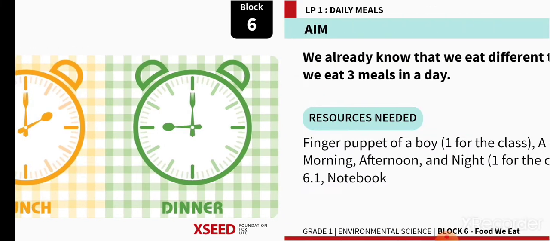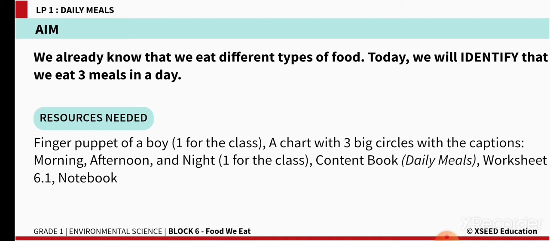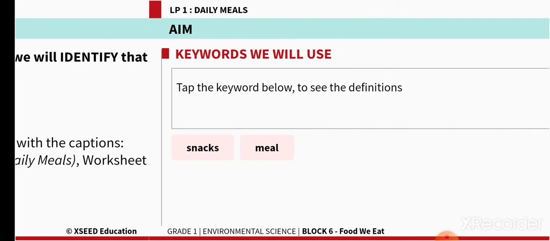Let us get started. Aim of today's class is, we already know that we eat different types of food. Today we will identify that we eat 3 meals in a day. So meals means what, children? The main food what we eat in a day. So let us try to understand how many meals do we eat and how it should be.